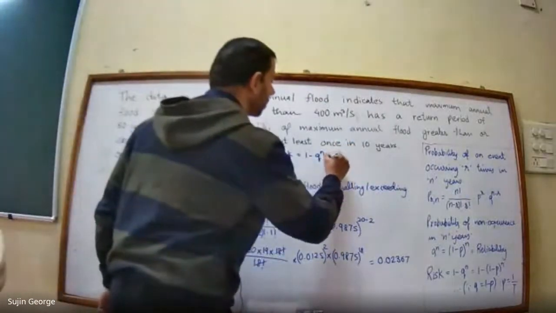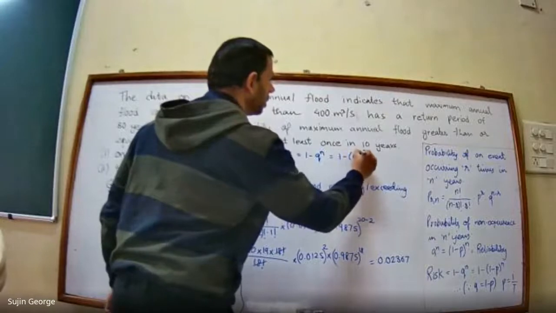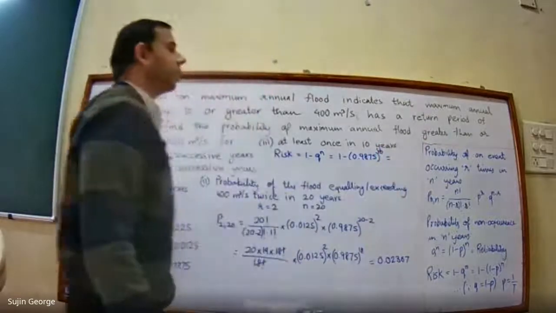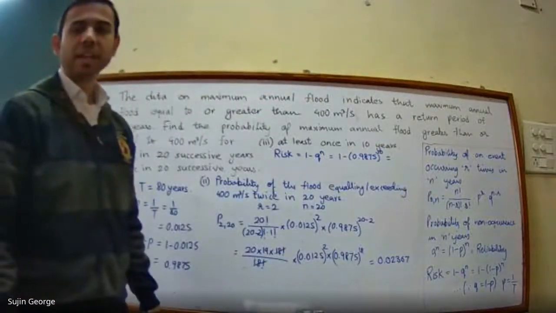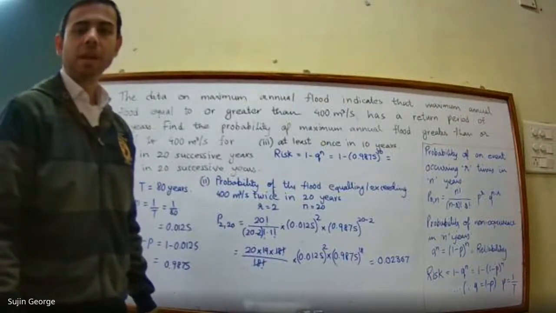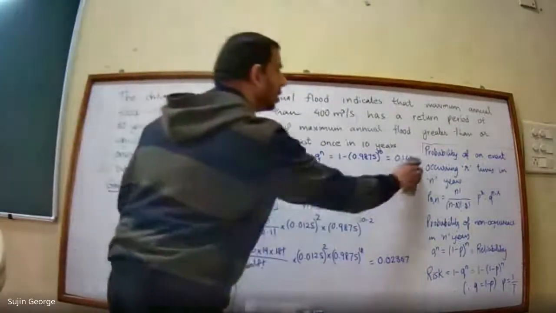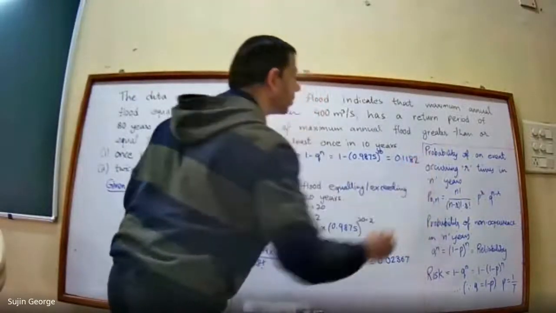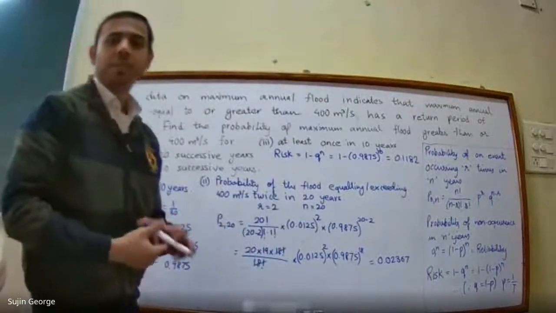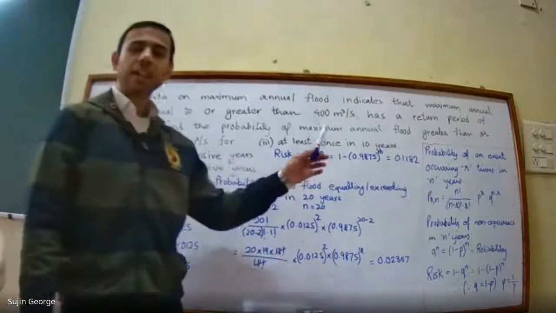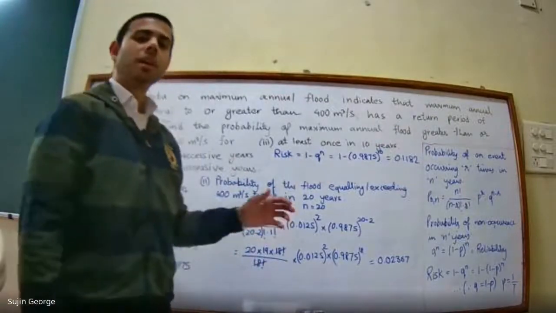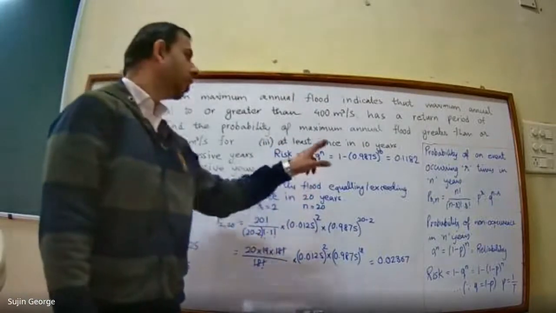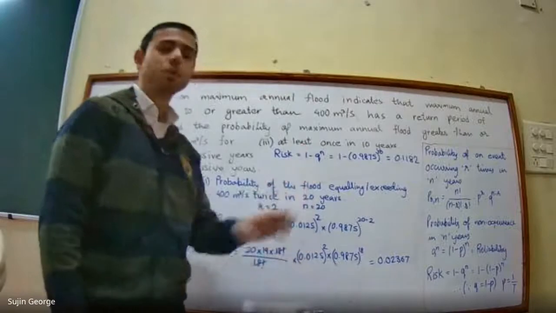So simply substituting 1 minus 0.9875 raised to the power 10. 1 minus 0.9875 raised to the power 10 is coming out to 0.1182. Okay. When the word at least comes, you have to use the equation for risk. At least once in n years means you have to use the equation for risk, that is 1 minus q to the power n.